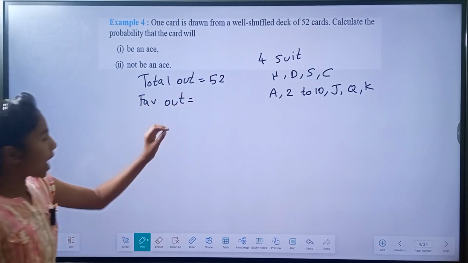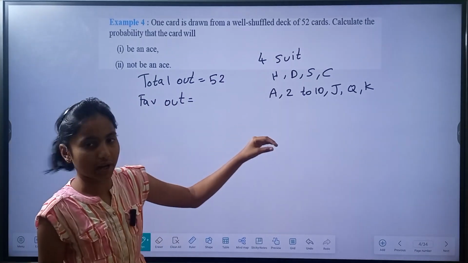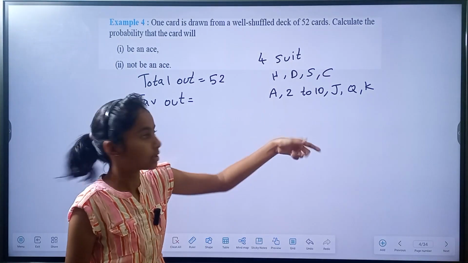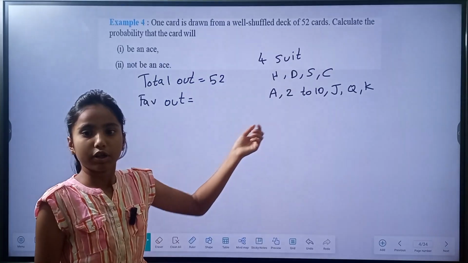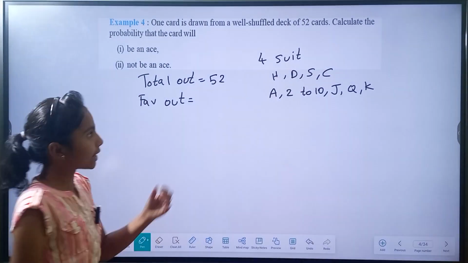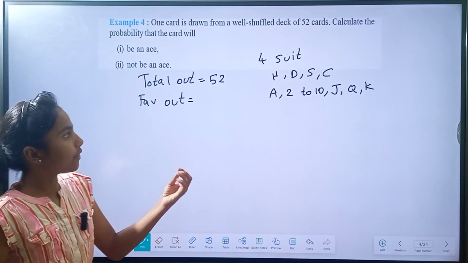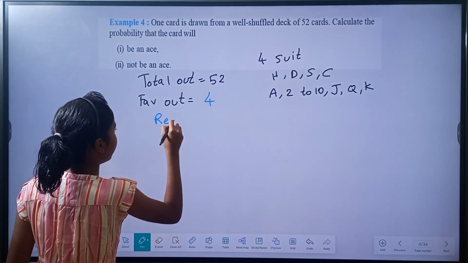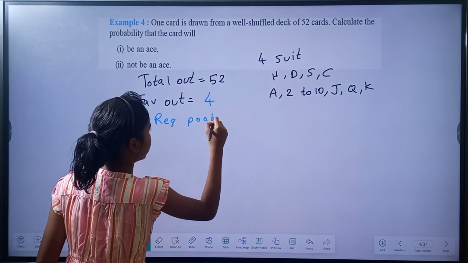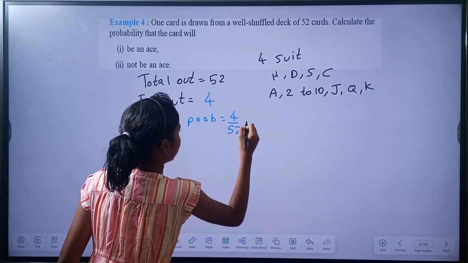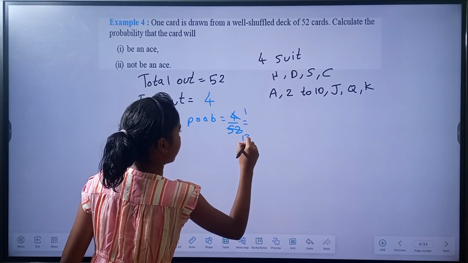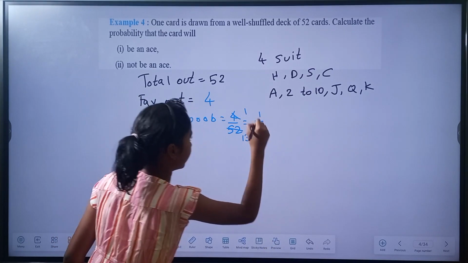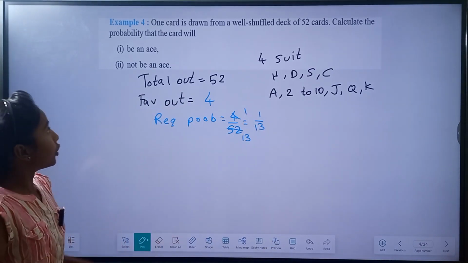And the favorable outcomes are: the card is to be an ace, and in each suit we have one ace. In heart we will have one ace, then in diamond one ace, spade also, and club also. So we have totally 4 aces. Taking out one ace from those aces, we have 4 ways. So the favorable outcomes will be 4, and the required probability is equal to 4 by 52. By simplifying this, we have 1 by 13.